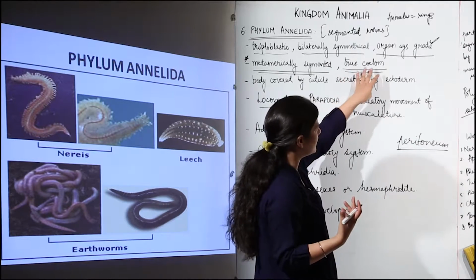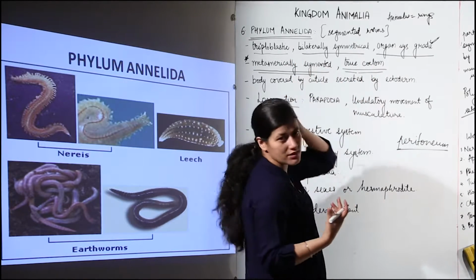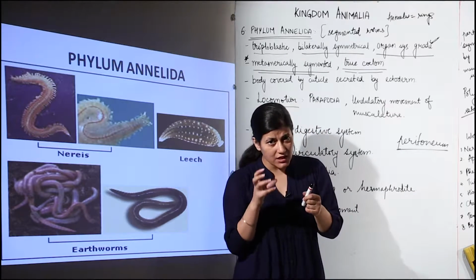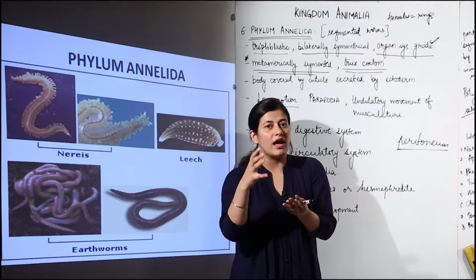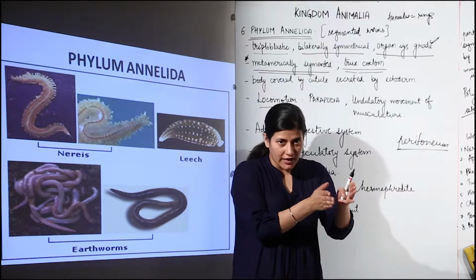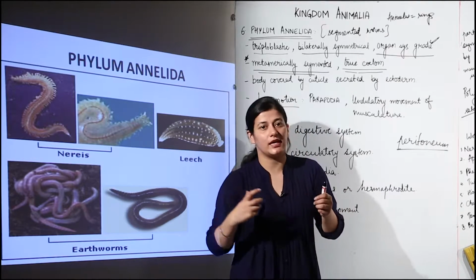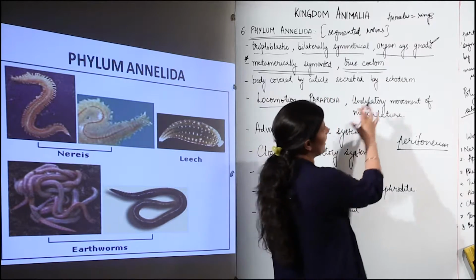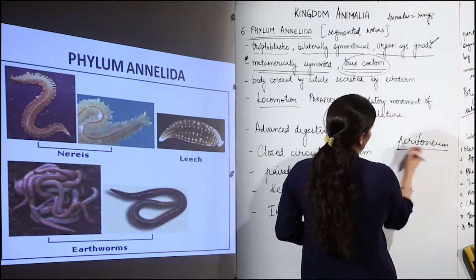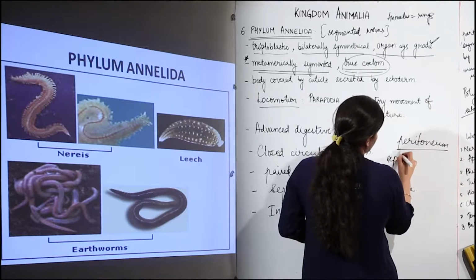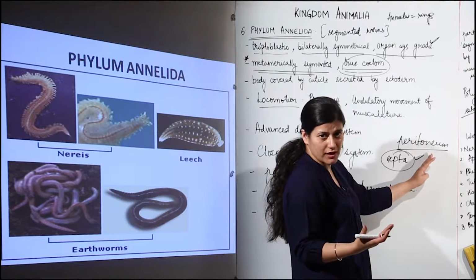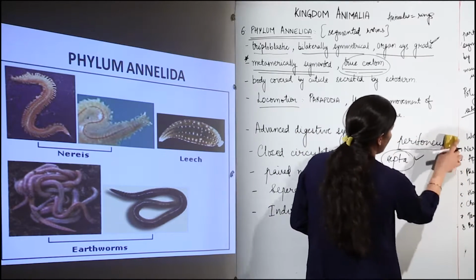Remember the term, peritoneum is the lining that lines either the cavity or the alimentary canal. So we have a peritoneum that lines the true coelom, and because these organisms are segmented, that means there is, what does segmentation mean? We have discussed. Segmentation means that in each segment you are going to have individual organs of the organ system, and each segment itself is working in functionality itself is a unit, and then those all segments make an organism. So each segment, it is partitioned. This coelom in each segment would be partitioned by peritoneal membrane septa. There would be a septa, it would be membranous, it would be a peritoneal membranous septa which would be dividing the coelom into each segment.